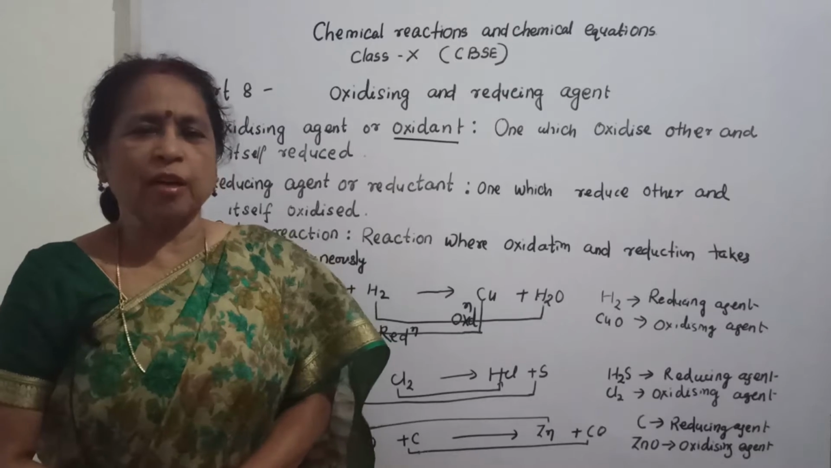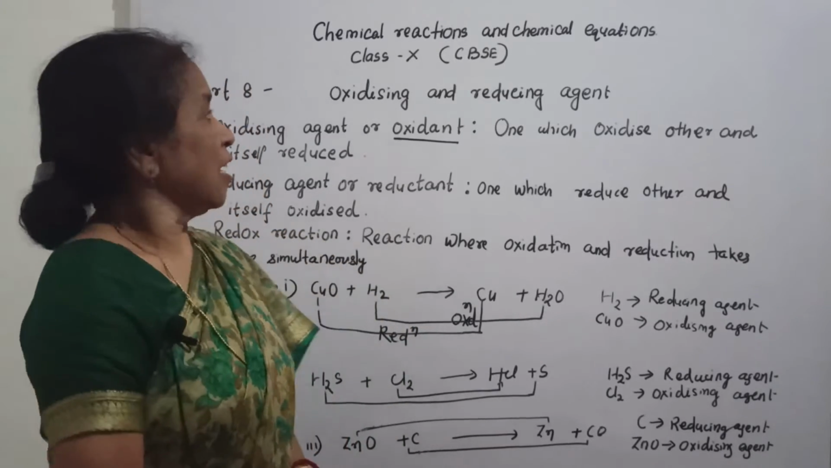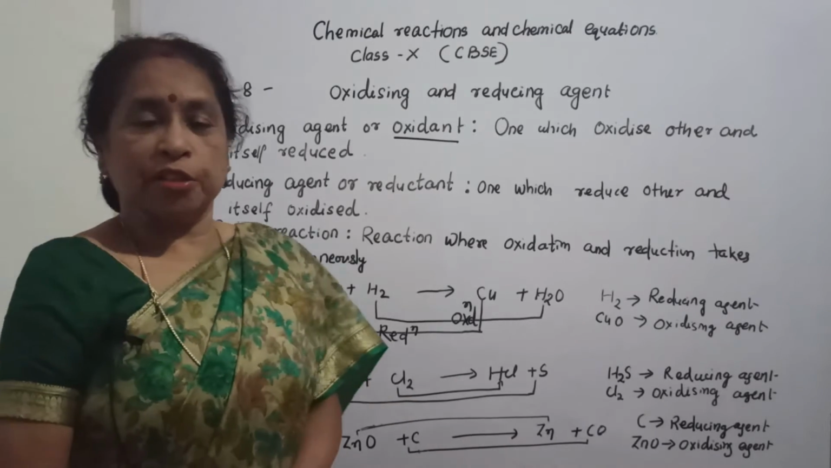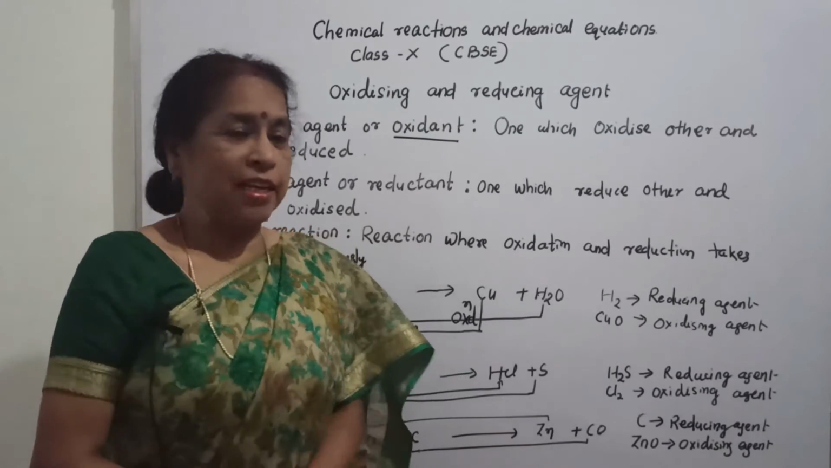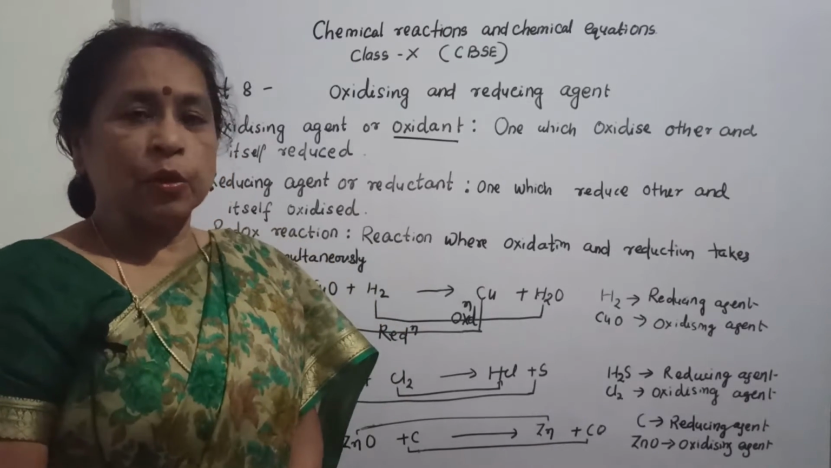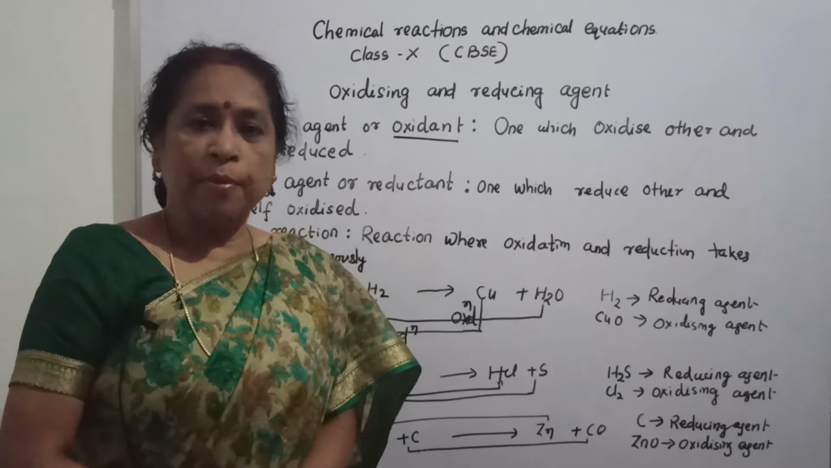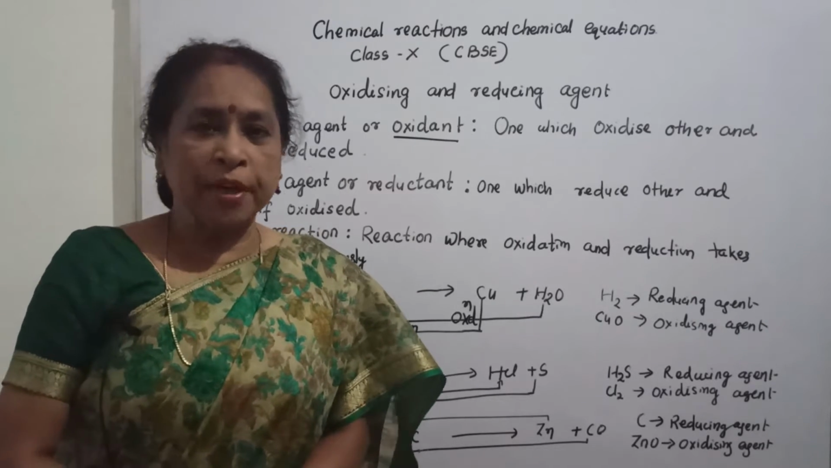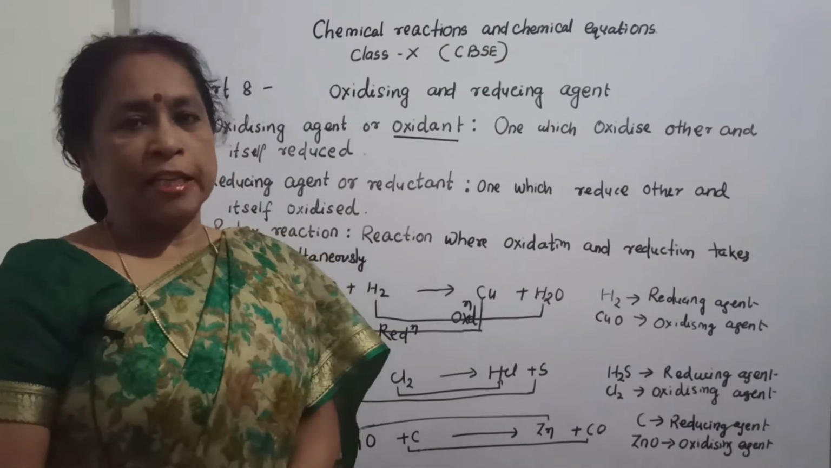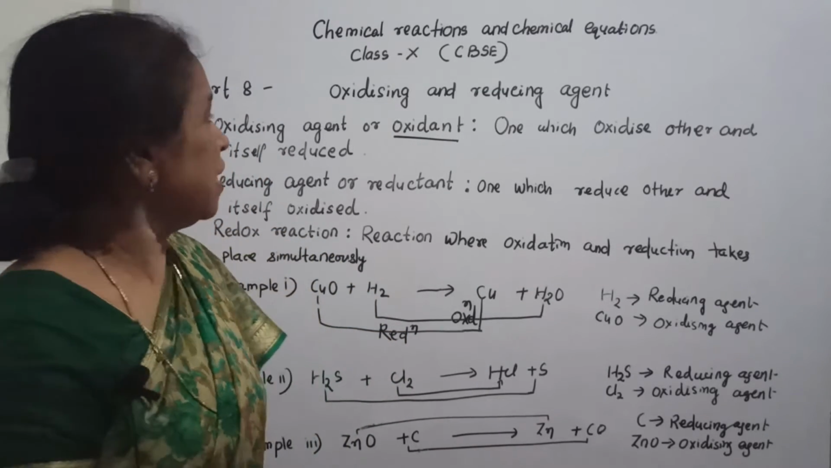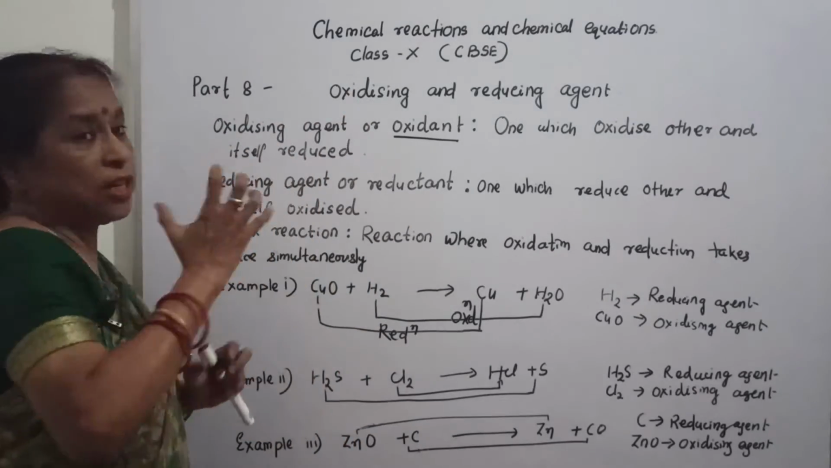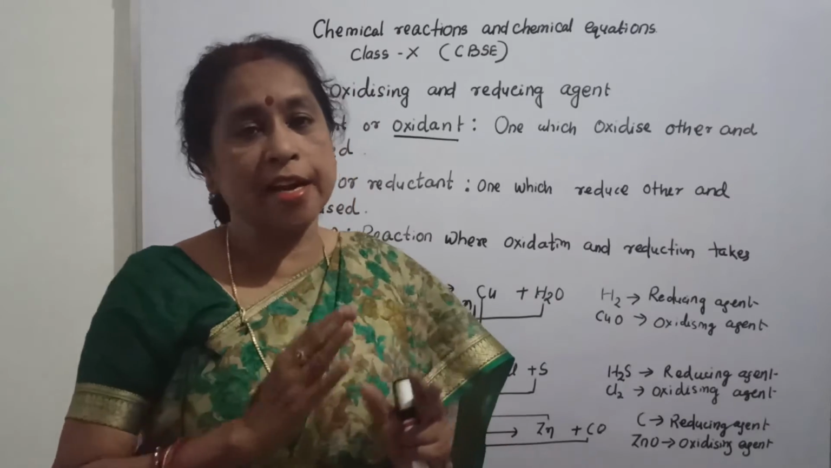I also want to welcome the students of 10th class, especially the science chemistry chapter, chemical reactions and chemical equations, and here the topic is oxidizing agent and reducing agent. Before that I told you the types of reactions. I have completed combination and decomposition, and next are displacement, double displacement, and oxidation reduction. Now I want to explain what is meant by oxidizing agent and reducing agent.